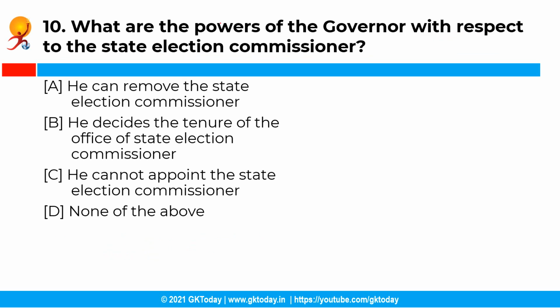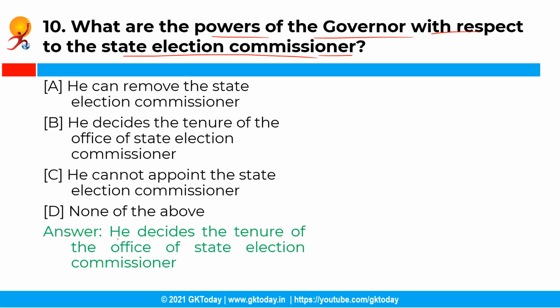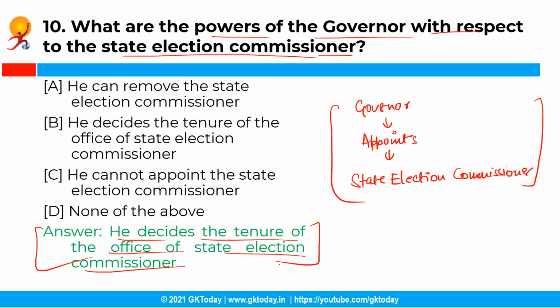Now the next question is, what are the powers of the governor with respect to the state election commissioner? Now you have the following options, and the correct answer is option B, that is he decides the tenure of the office of the state election commissioner. So see, a governor appoints the state election commissioner and determines the condition of his service and tenure of the office. But with regards to the removal from the office, the state election commissioner can be removed only on the grounds as that of a judge of a high court.